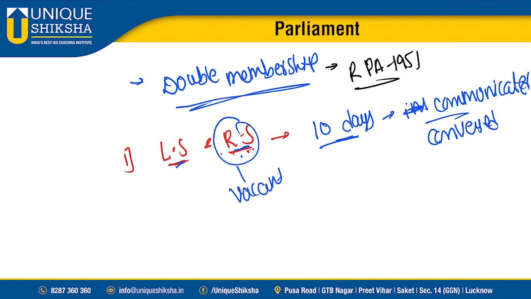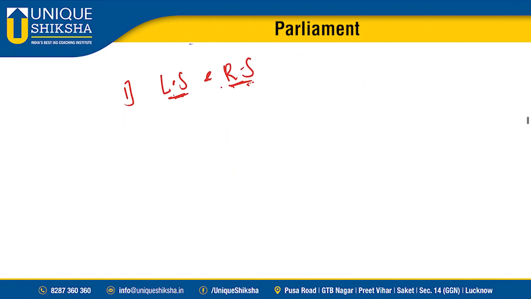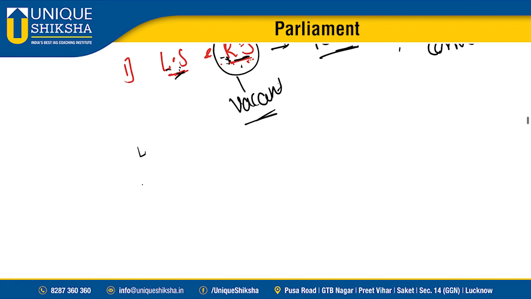Okay, what is this case, sir? The elections for Lok Sabha and Rajya Sabha are taking place at once, so you contested for both and won from both Lok Sabha and Rajya Sabha. Then within 10 days you need to convey to the presiding officer which house you will choose. You can't be an MP of Lok Sabha and Rajya Sabha. You need to choose only one house. If you fail to choose any house, then your Rajya Sabha seat becomes vacant. Okay. Next case.